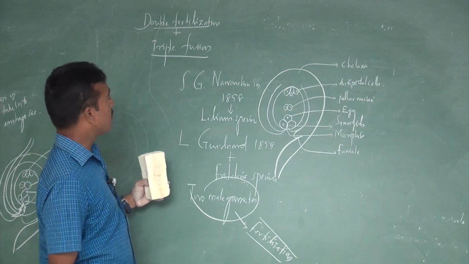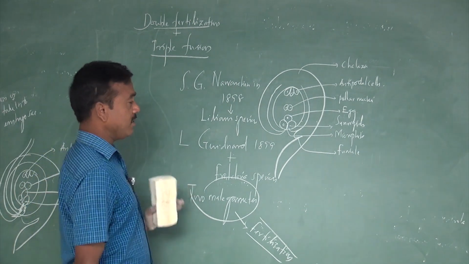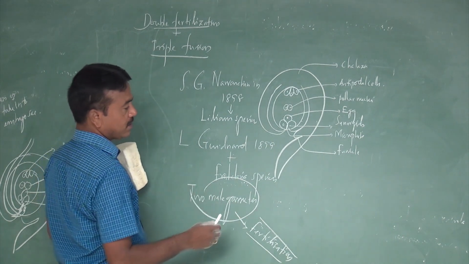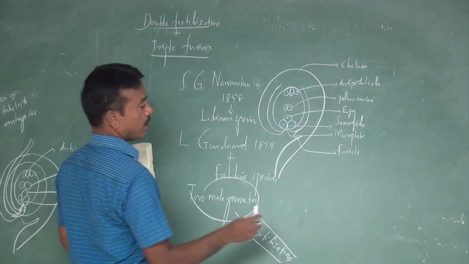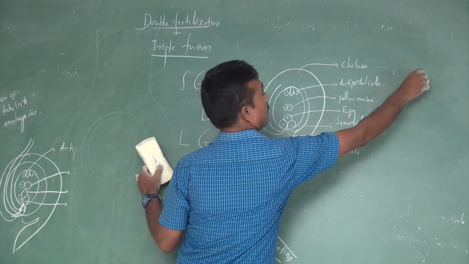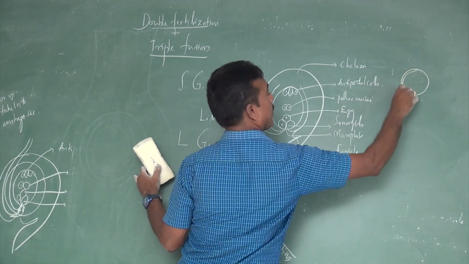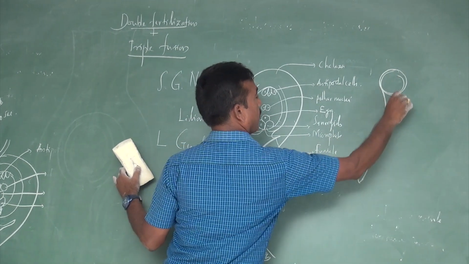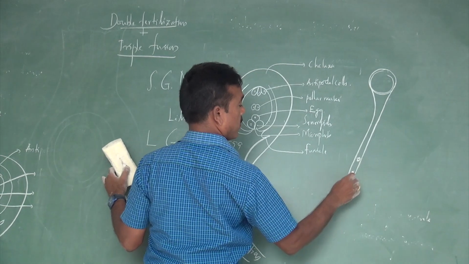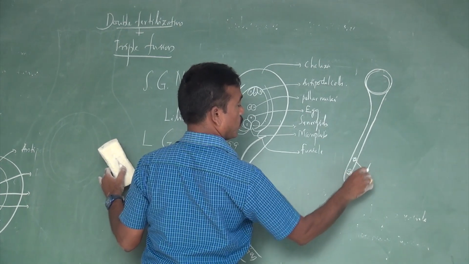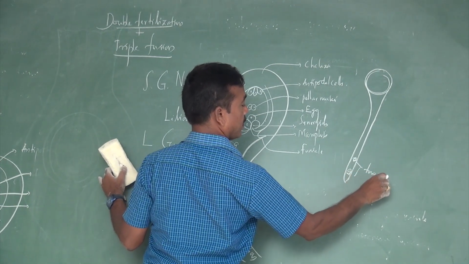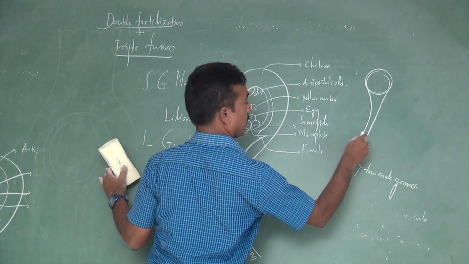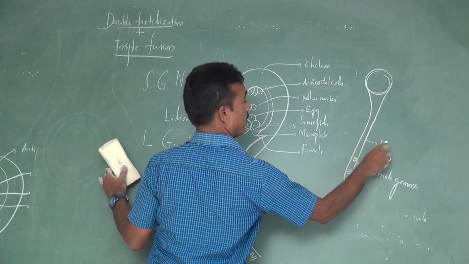What is triple fusion? Among the two male gametes, there is a pollen grain. These are the two male gametes. This is a pollen tube.